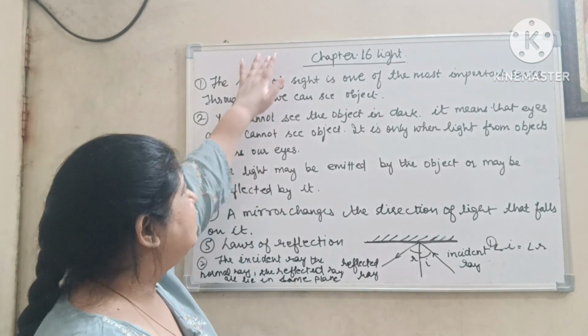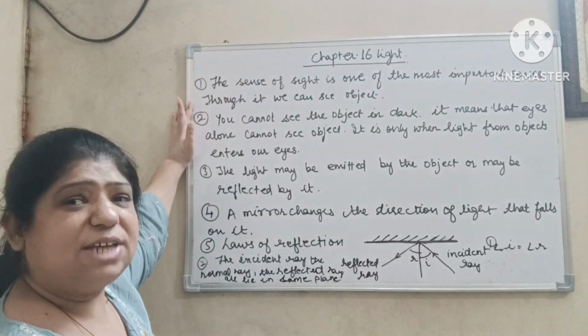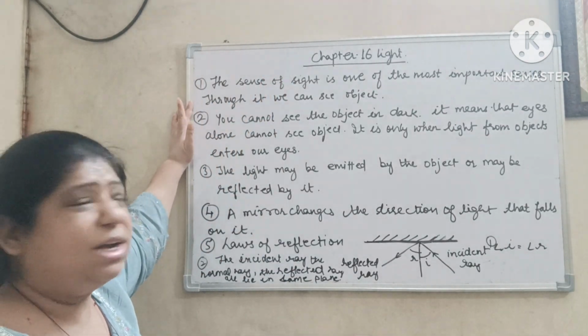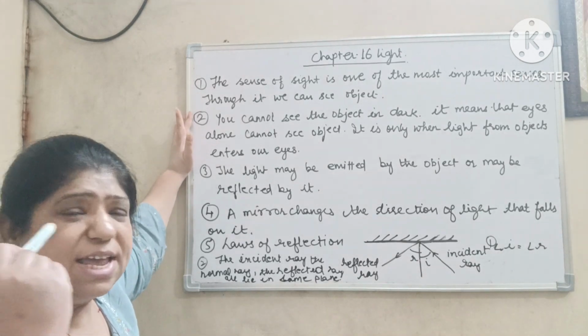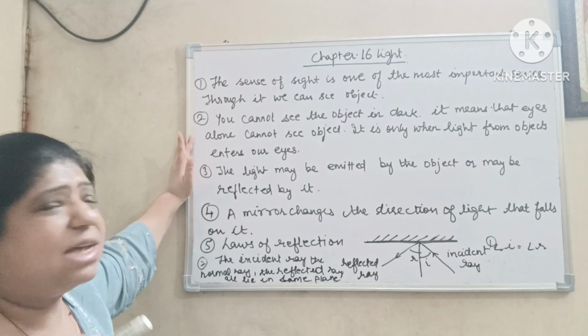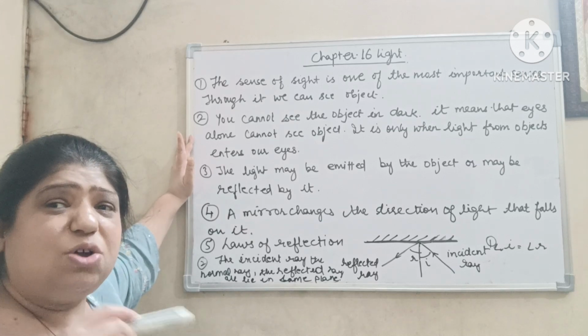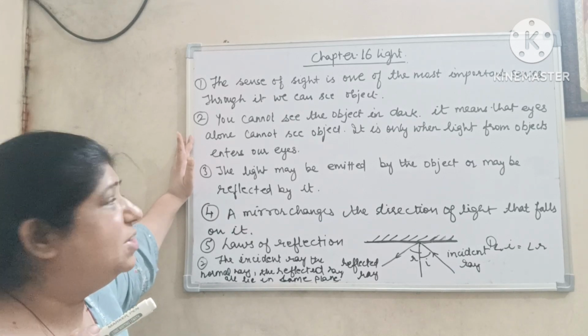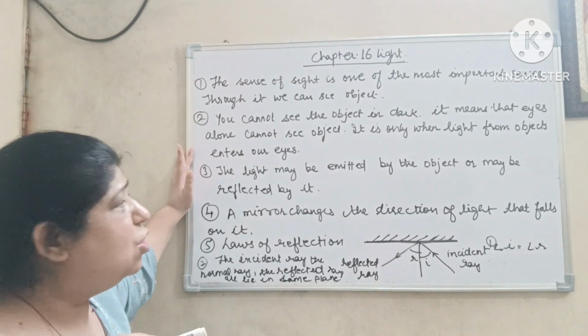Today my topic is light. The sense of sight is one of the most important senses. Through it we can see. You cannot see the object in dark. That means apart from eyes, there is also another component which is responsible to see the object.